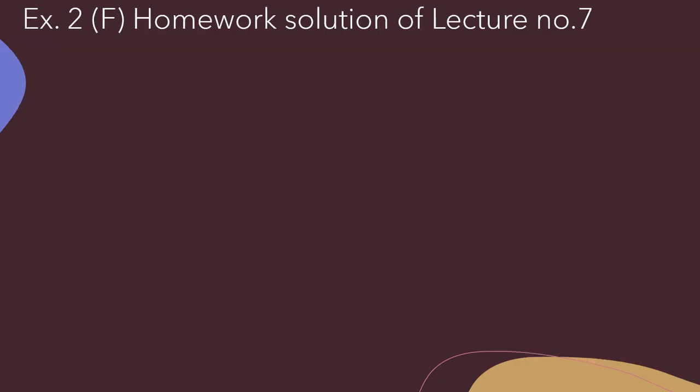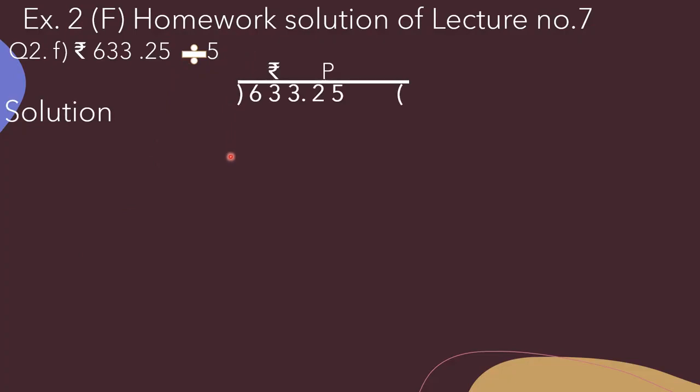Understood? Now in F part, it is given rupees 633.25 divided by 5. So again we need to arrange it in columns. Now we have to say the table of 5 here. We have to start from the left-hand side. So 6 is greater than 5. So here we will get 1 as the quotient and 5 below 6 we will write.